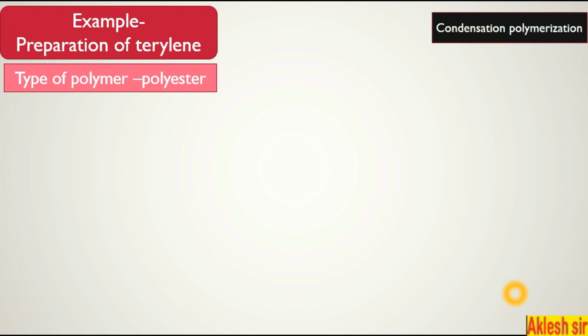Why is it called polyester? Because when the two molecules combine with each other, the functional group formed is the ester group. So many ester groups are formed, therefore it is known as polyester. I have given one example, terylene. You have to prepare the terylene.